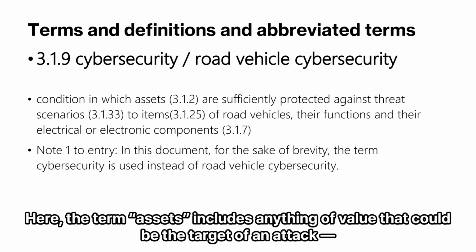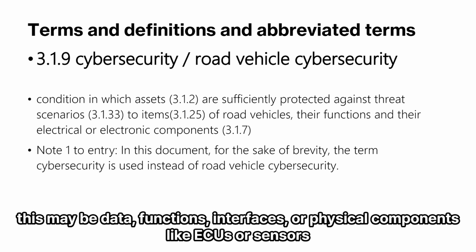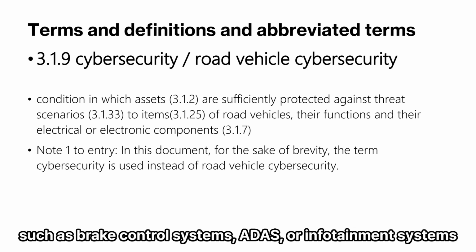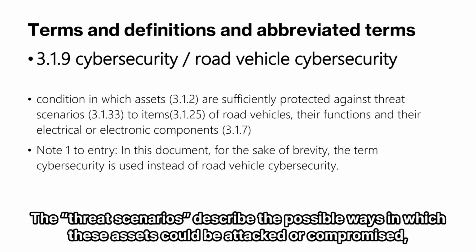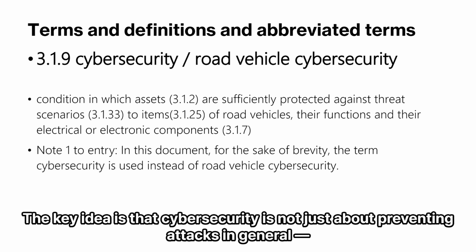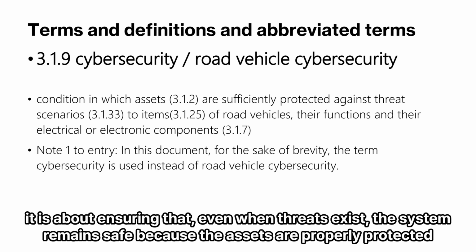Here, the term assets includes anything of value that could be the target of an attack. This may be data, functions, interfaces, or physical components like ECUs or sensors. The term items refers to the systems or combinations of components that implement vehicle-level functions, such as brake control systems, ADAS, or infotainment systems. The threat scenarios describe the possible ways in which these assets could be attacked or compromised, and how those attacks could lead to damage scenarios that affect road users. The key idea is that cybersecurity is not just about preventing attacks in general. It is about ensuring that, even when threats exist, the system remains safe because the assets are properly protected.